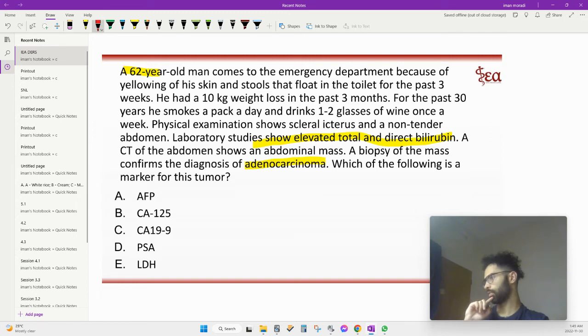So this 62-year-old has lost 10 kilograms. Makes me think of cancer. There is elevated total and direct bilirubin, right? Biopsy of the mass confirms a diagnosis of adenocarcinoma. So maybe it's hepatocellular carcinoma.